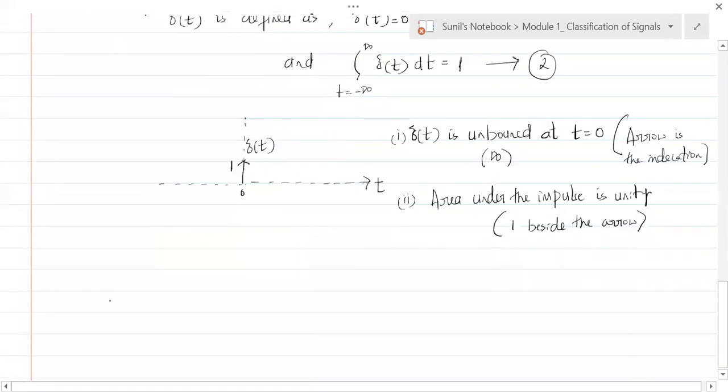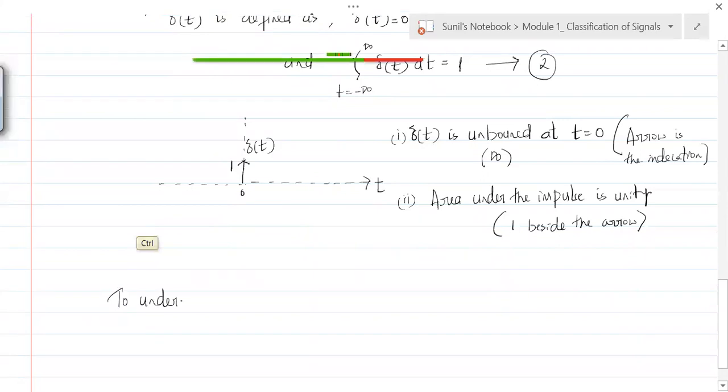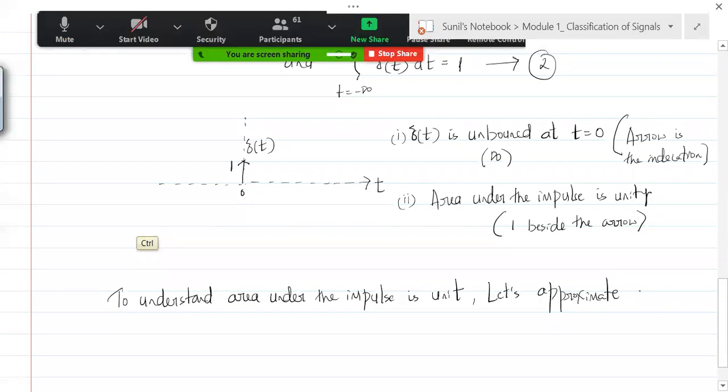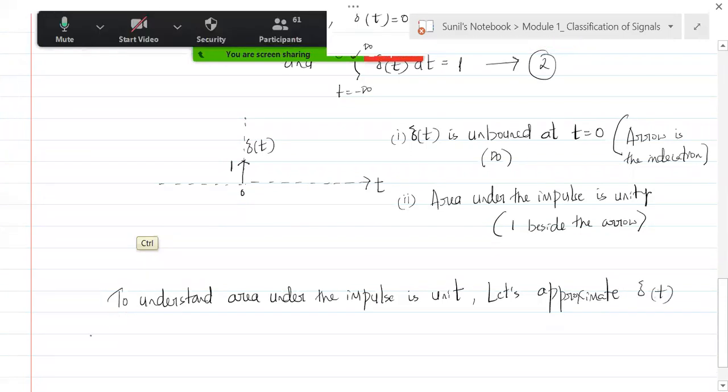To understand this, let's approximate delta of t as a tall, narrow, rectangular pulse.